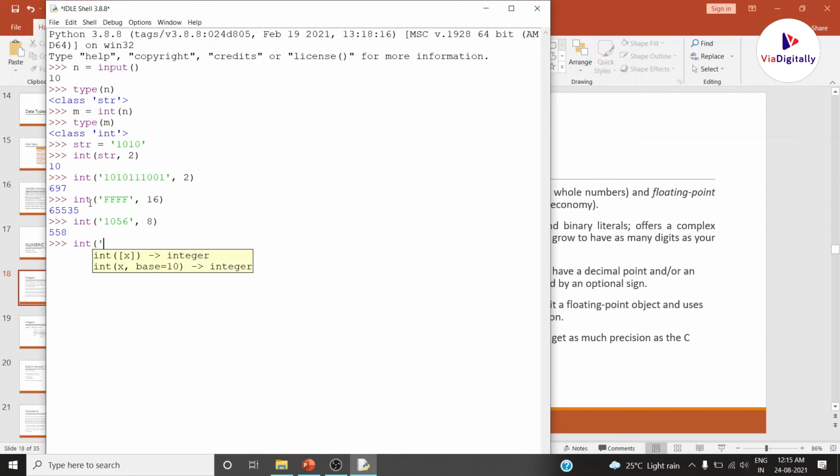So not only decimal, binary or octal, any number in any base format. For example, I want to know what 5609 is in base 12. I want to know what the base 12 value is. It is 9597 equivalently in decimal. So this is how exactly the int function works in Python.